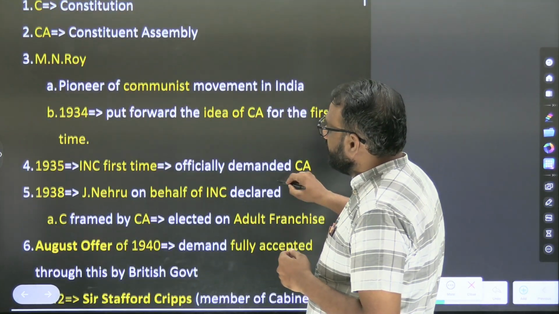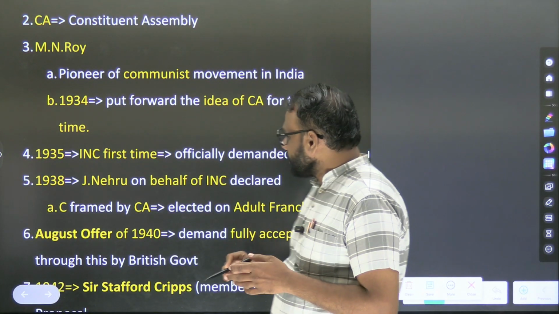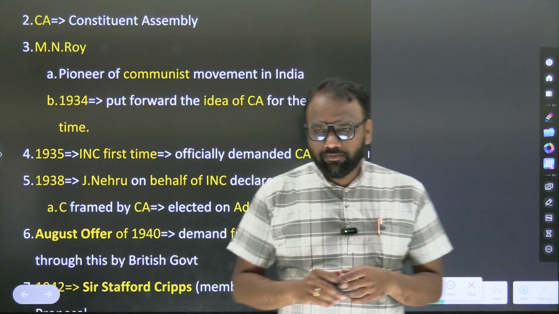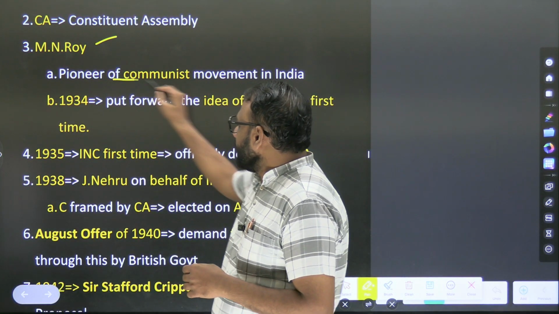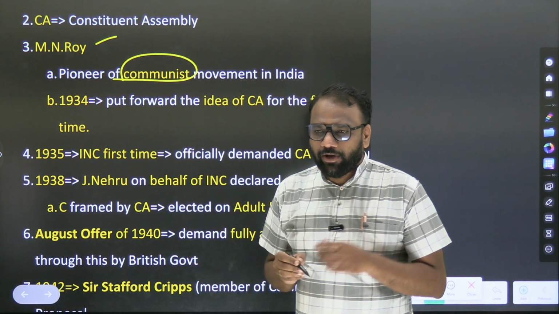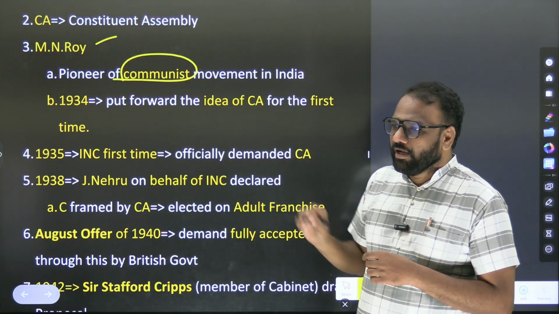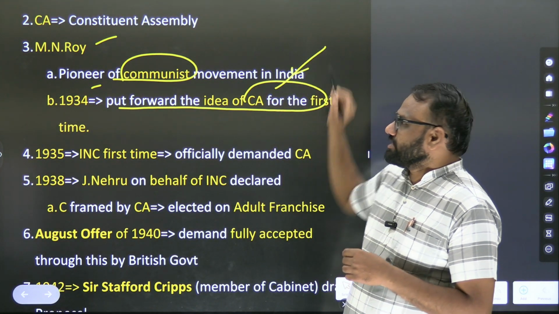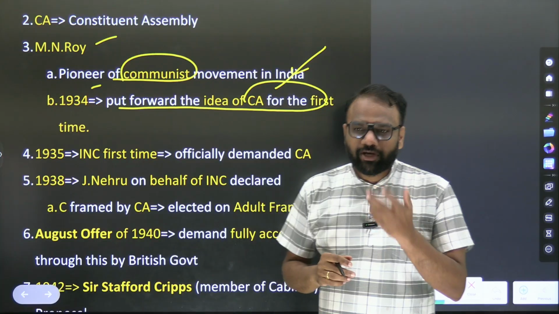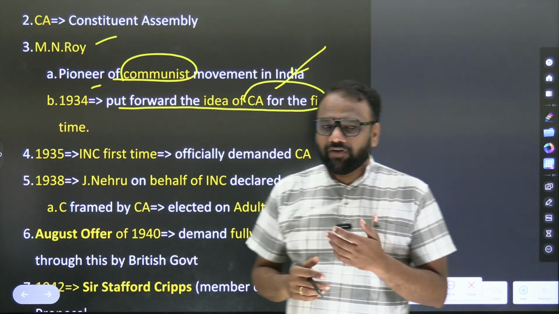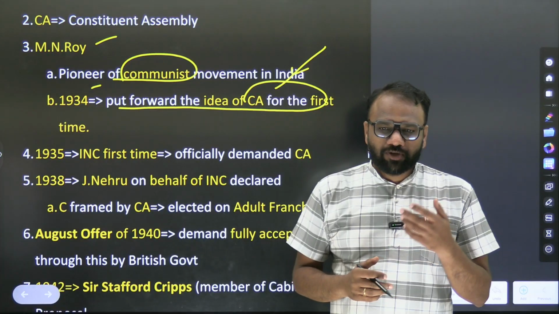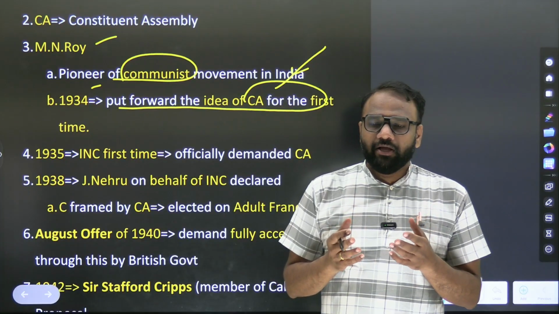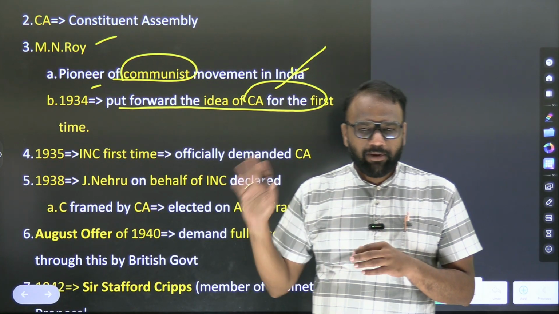Already in the previous class we saw who was the first person to propose the idea of a Constituent Assembly: M.N. Roy. He was a communist, a pioneer of the communist movement in India. In 1934, he put forth the idea of a Constituent Assembly for the first time. Even though we may secure independence, once we secure it we require a law to govern our country. That is called the constitution. In order to frame this constitution, we require a body called the Constituent Assembly, and this idea was first proposed by M.N. Roy.